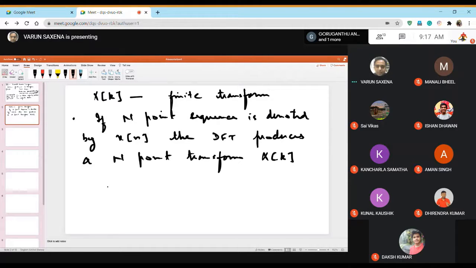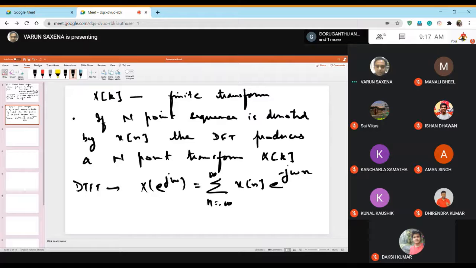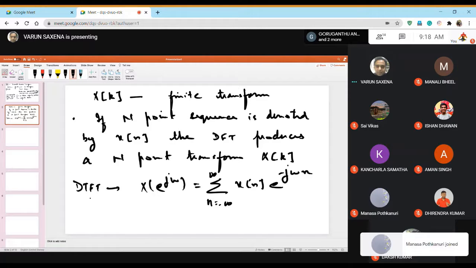And I told you that the discrete time Fourier transform of xn was the sum from minus infinity to plus infinity of xn e to the power minus j omega n. So you can clearly see that it is a function of omega, and omega is continuous, and you have an infinite number of sums. That's why DTFT is not a good way to store the transforms on a computer, because it will require infinite sums at infinite frequencies, and we will not have that much memory to store them.